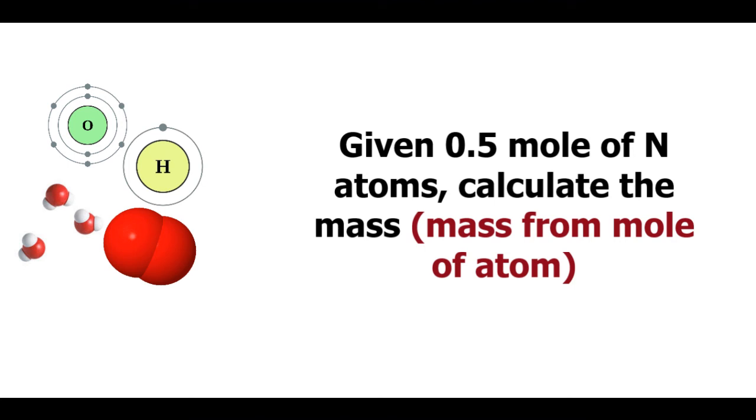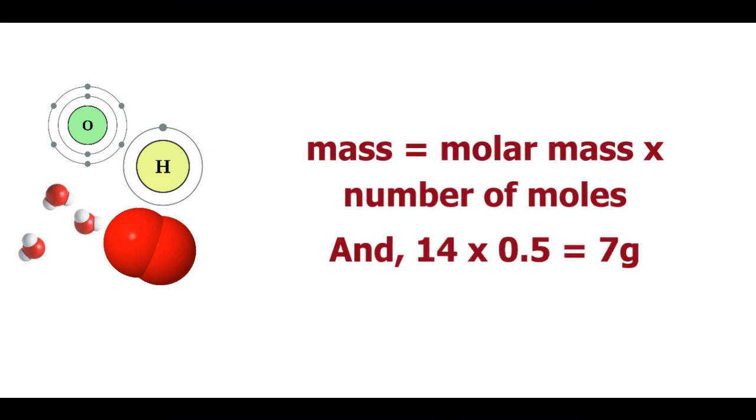Then you are given 0.5 mole of nitrogen atoms, and you have to calculate the mass, that is mass from mole of atom. So, mass is equal to molar mass into number of moles, which will give 14 into 0.5, which is equal to 7 grams. So, 0.5 mole of nitrogen atoms have a mass of 7 gram.